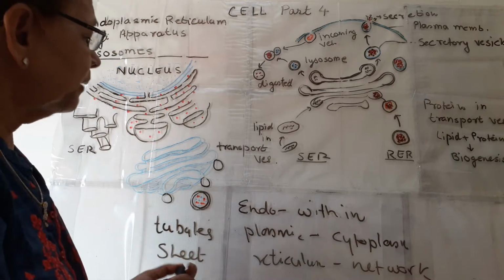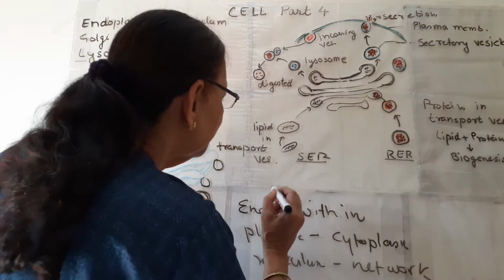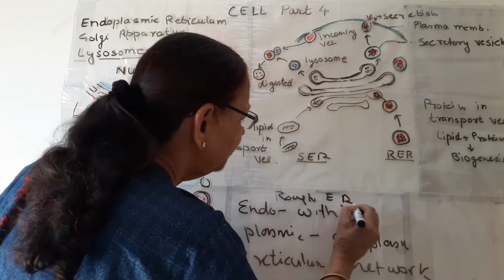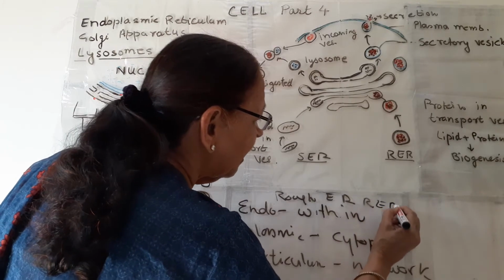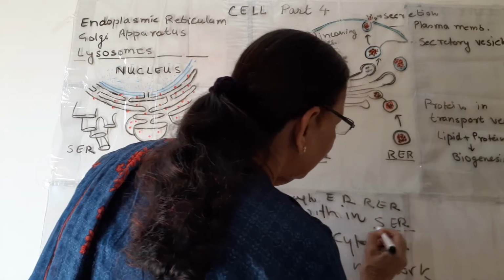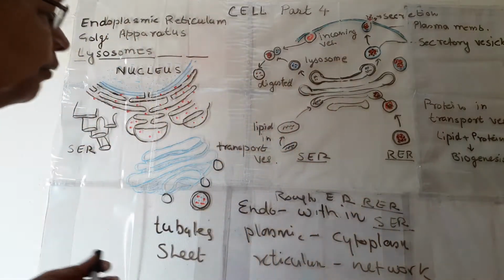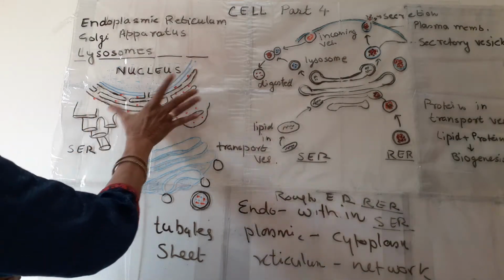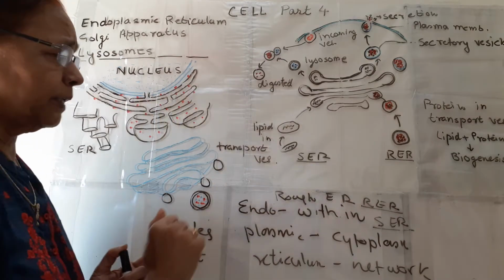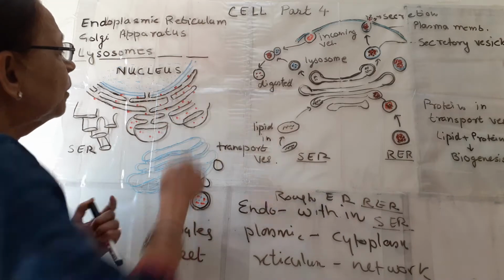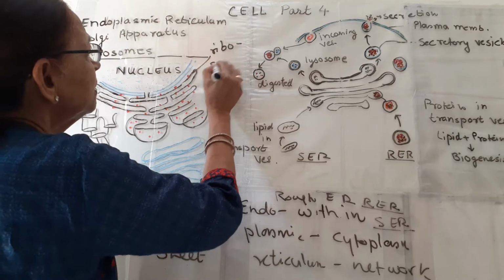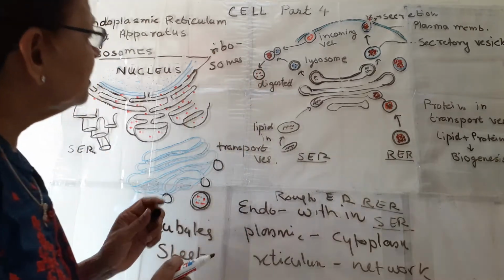Now this endoplasmic reticulum is of 2 types. One is known as rough endoplasmic reticulum, or RER, and the other is smooth endoplasmic reticulum, or SER. So what is the difference between the 2? This one here is rough endoplasmic reticulum. We can see red dots in rough. These red dots are ribosomes, which are there for protein synthesis.